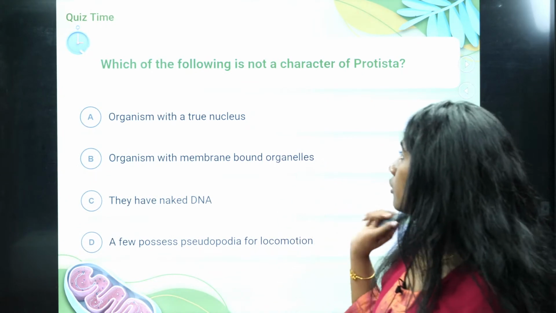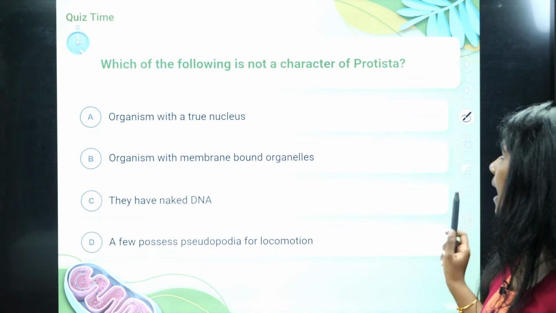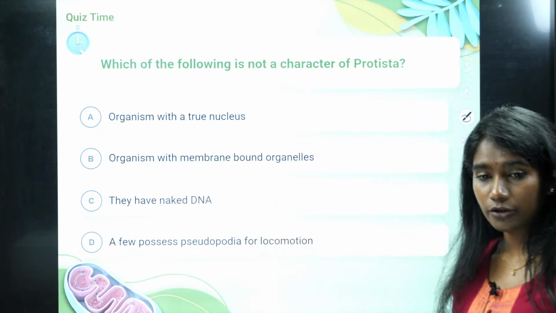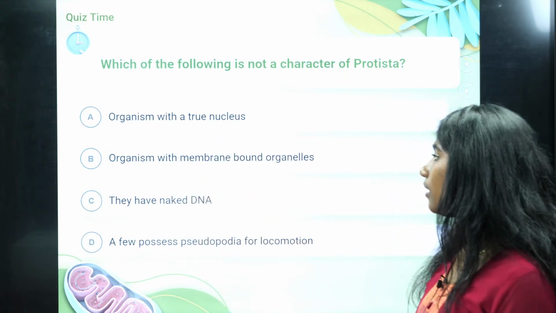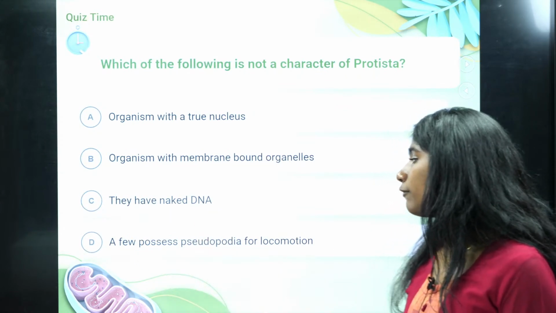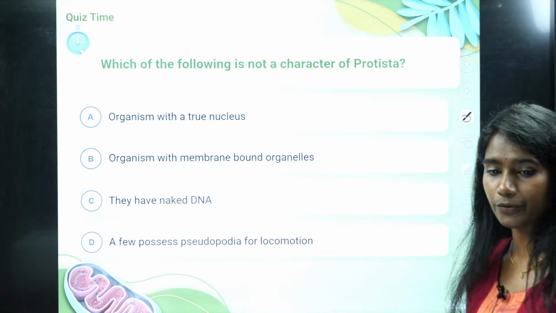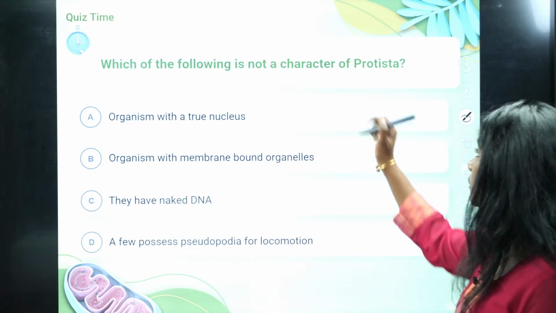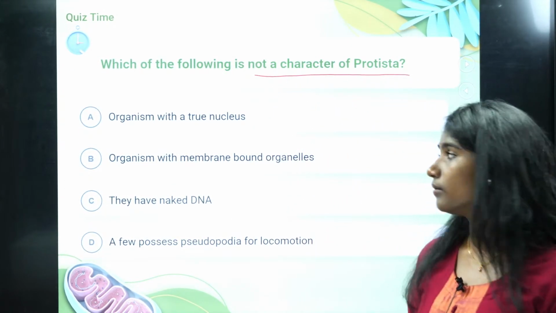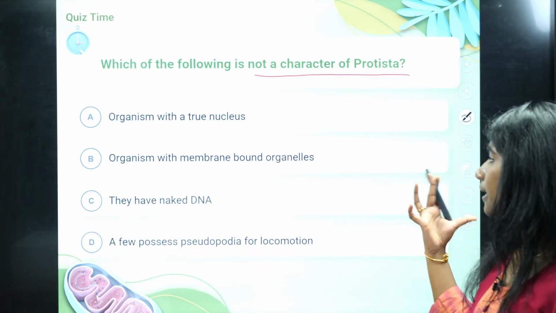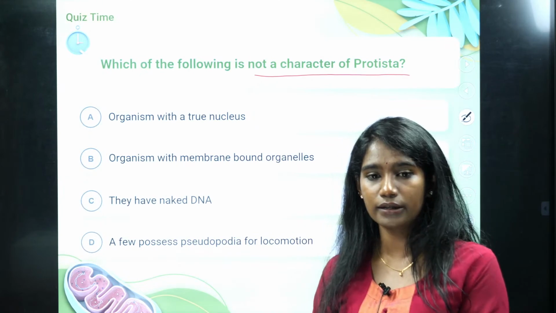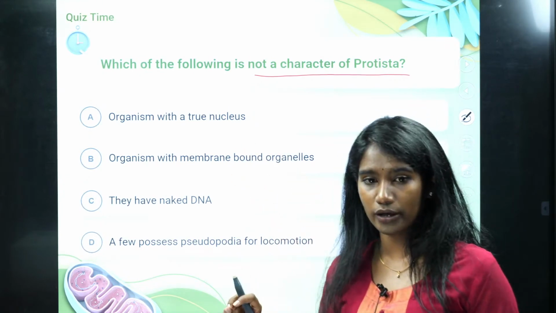Okay. So, which of the following is not a character of protista? Is it the organism with true nucleus, or the organism with membrane-bound organelles, or they have naked DNA, or a few possess pseudopodia for locomotion? What is not the characteristic of protista? See here, protista are unicellular and have eukaryotic cells, which means they have a true nucleus.